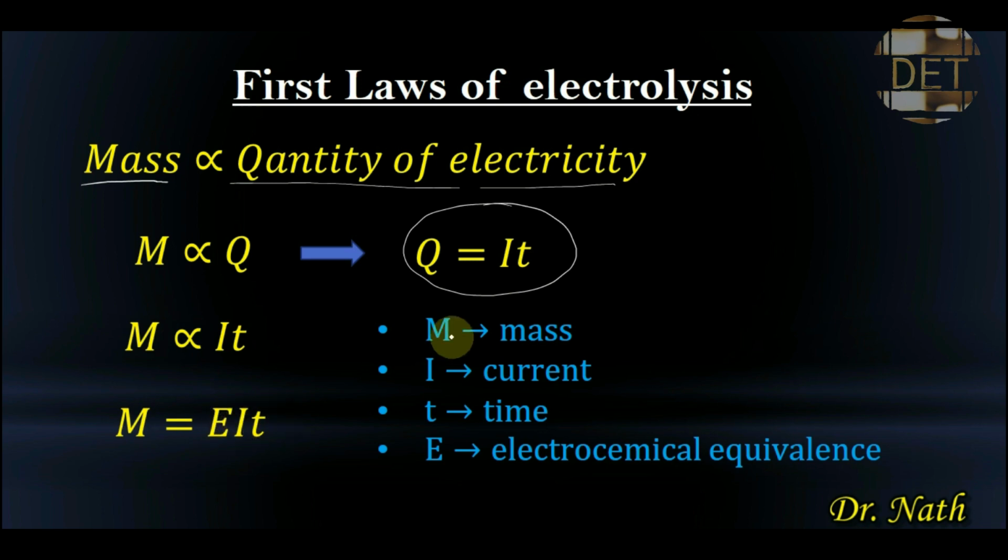In M equals EIT, M is the mass of the atom that is liberated during electrolysis, I is the current passing through the electrolyte during electrolysis, T is the time taken for the current to pass through it, while the E that we have here is the electrochemical equivalence of the atom.